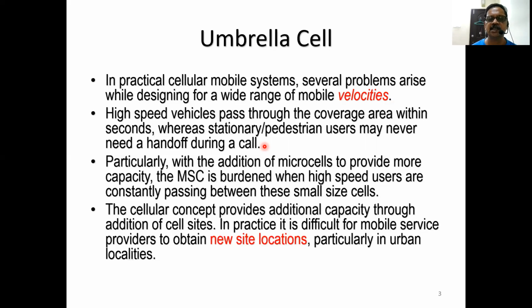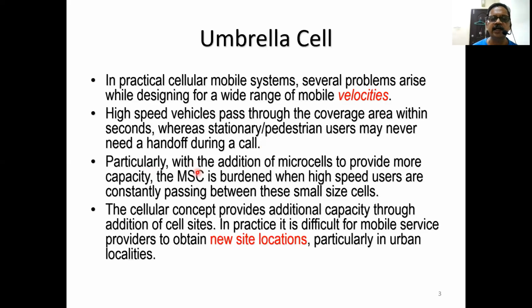But stationary or pedestrian users may be mostly confined to the same BTS or same sector, wherein handover may not be necessary, or the handover requirement is negligible.